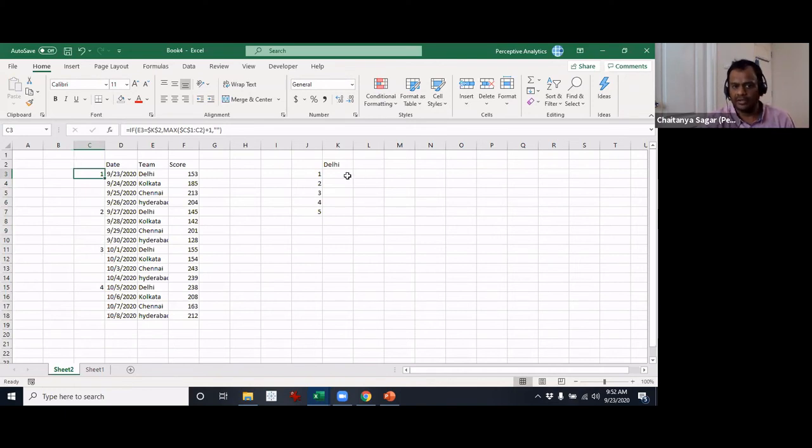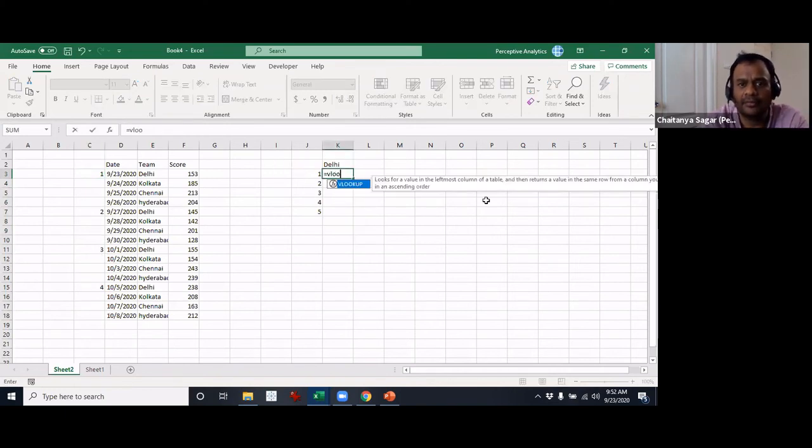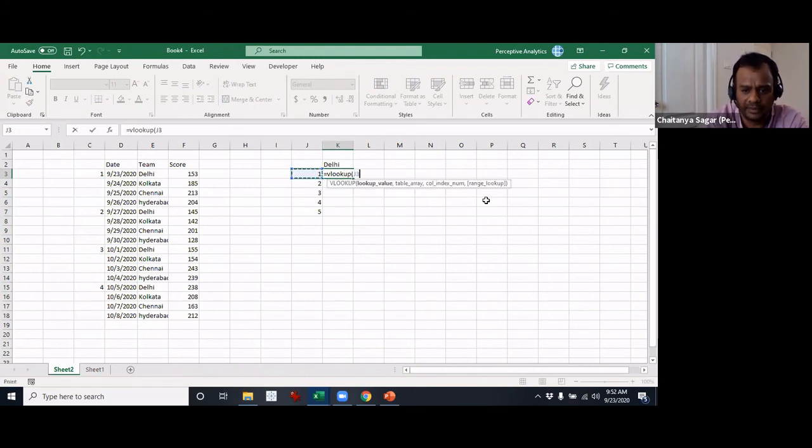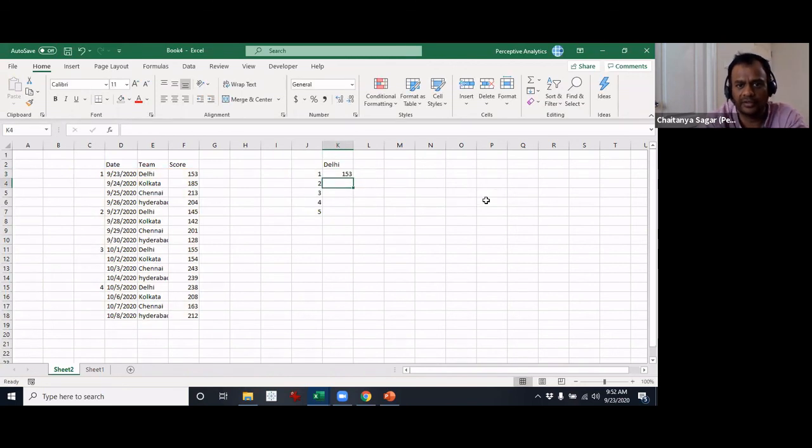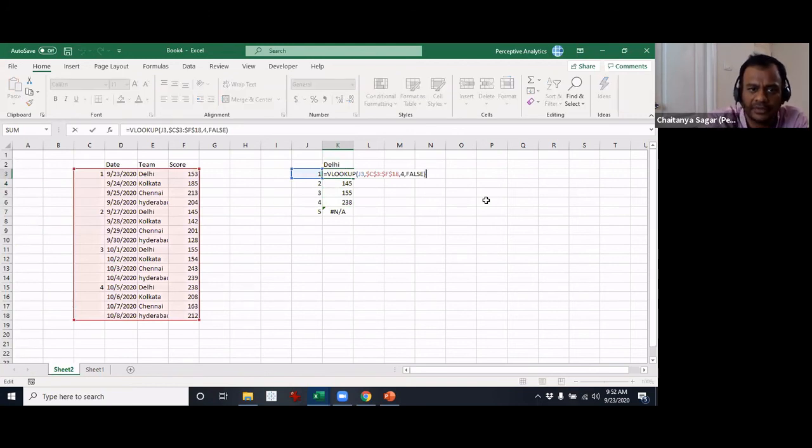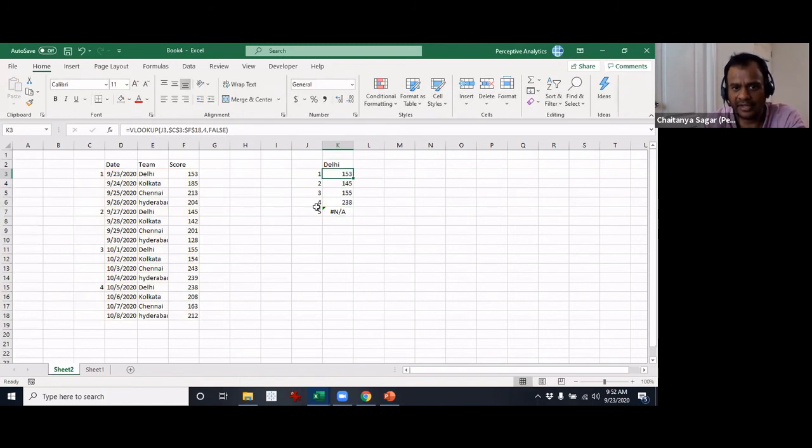Now I'll simply do a VLOOKUP of the numbers 1, 2, 3, 4, with F4, 4, false, and then copy paste this. What did I do? I just looked up the numbers, the serial number of occurrences, and then I'm able to get the scores here. Clear? I'll remove the 5 because we have only 4 right now.